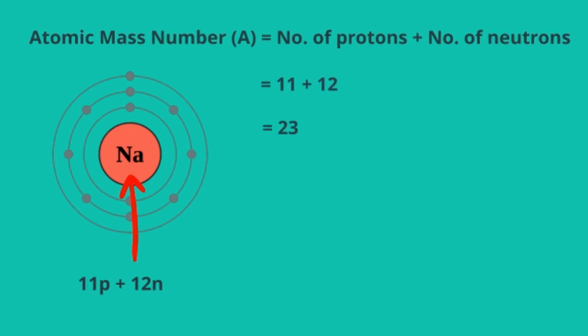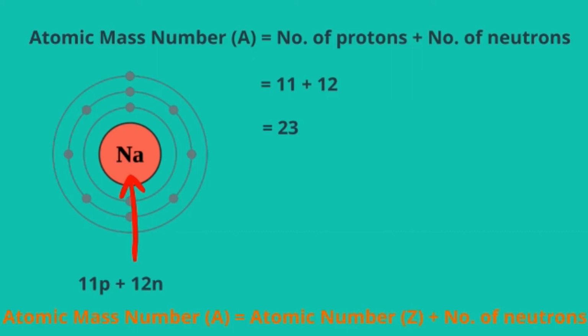The mass number is the total number of protons and neutrons present inside the nucleus and is denoted by the alphabet A. Mass number equals the number of protons plus the number of neutrons. Since the number of protons in an atom is equal to the atomic number of the element, the above relation can be written as: mass number is equal to atomic number plus the number of neutrons.